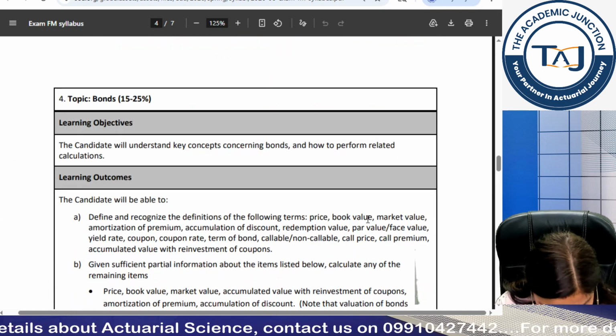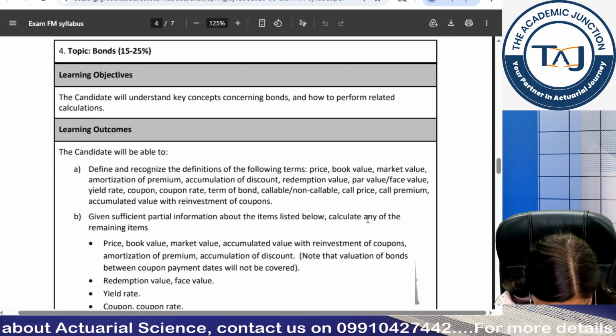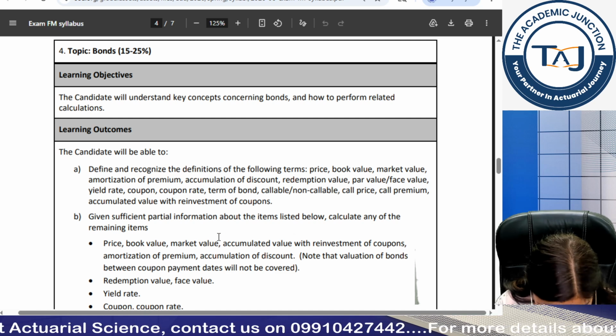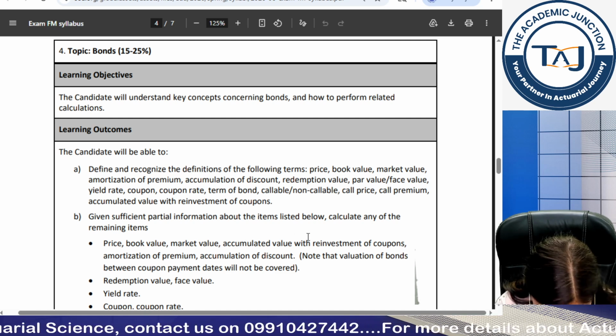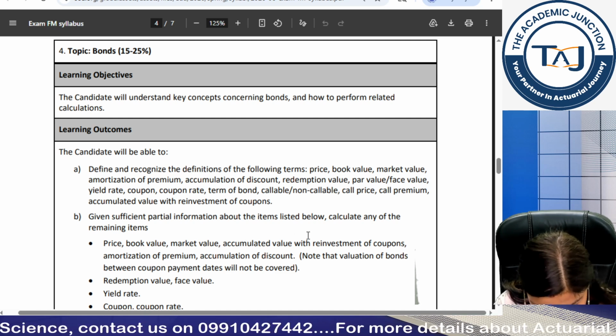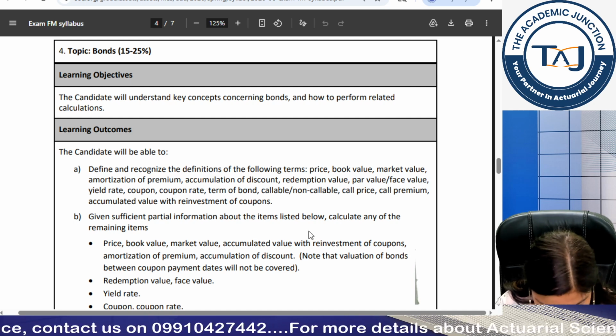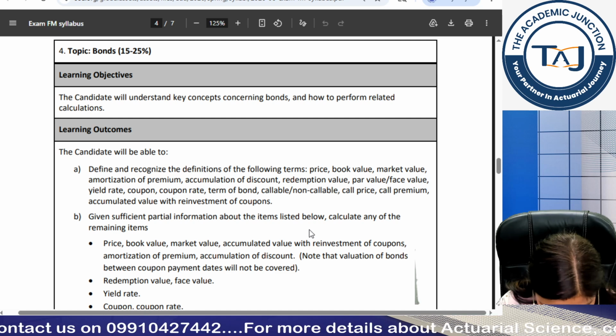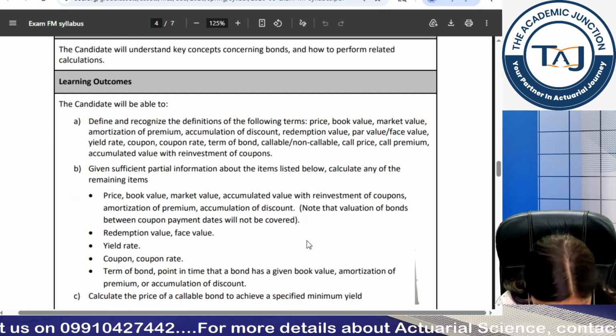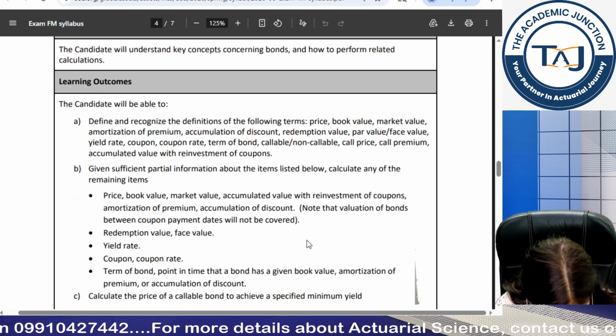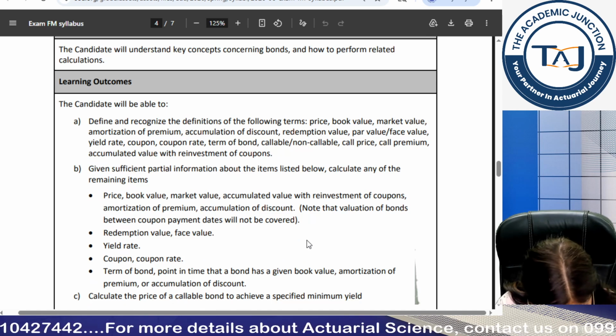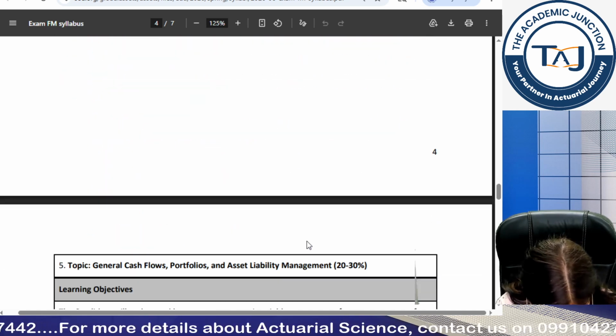Then we have the topic of bonds, which gets around 15 to 25%, and in this topic you can be asked price, calculation of accumulation of discount, calculation of term of bond, coupon rates calculation, redemption values calculation, yield rate calculation, and price of bond calculation.